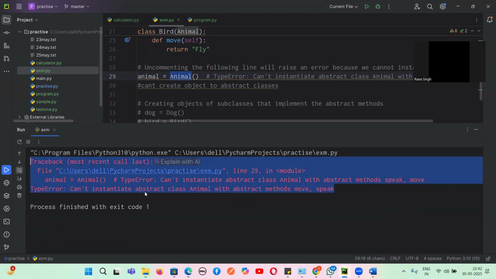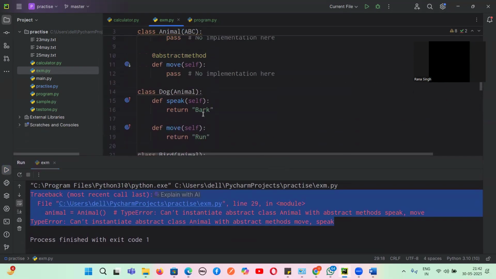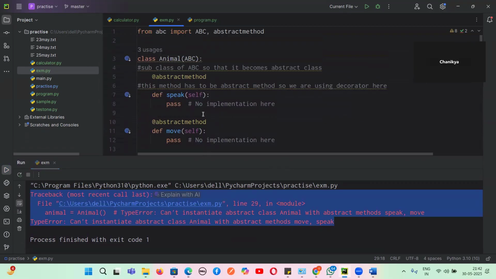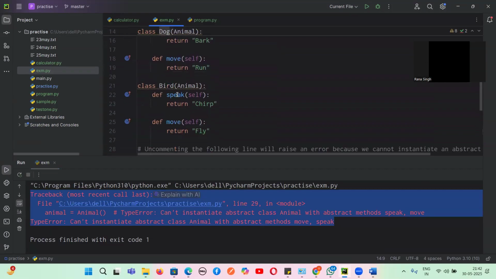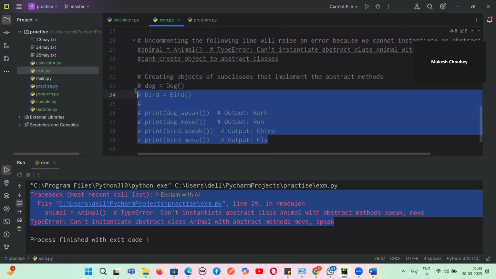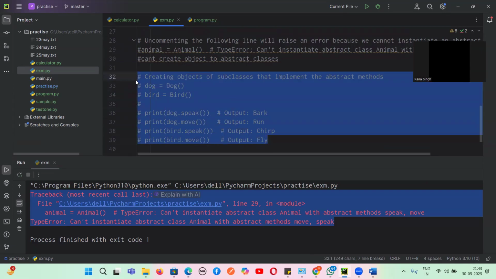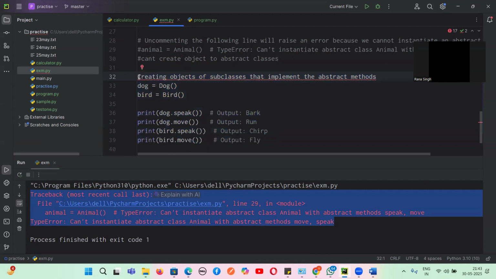Are you able to understand? In simple words, we cannot create an object of the abstract class. Do you guys agree with me? Yes or no? So now, are Dog and Bird abstract classes or not? No. So can we create an object for them? Yes, we can. Now we are creating an object of the subclass that implements the abstract method. Yes or no, guys?